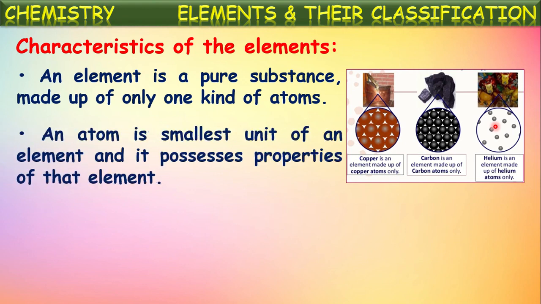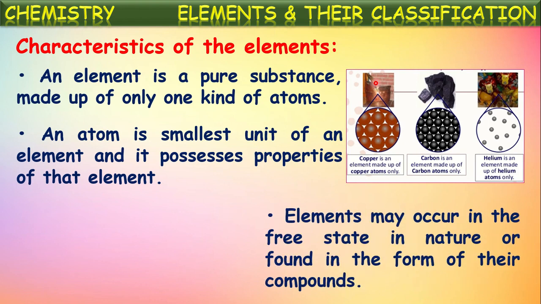And an atom is the smallest unit of an element. It possesses the properties of that element. So this is the smallest part of an element which can exhibit the properties of that element. If you see the properties of a single atom of copper, the same properties will be possessed by the copper material. So it is the smallest unit of an element which possesses the properties of that element. Okay.